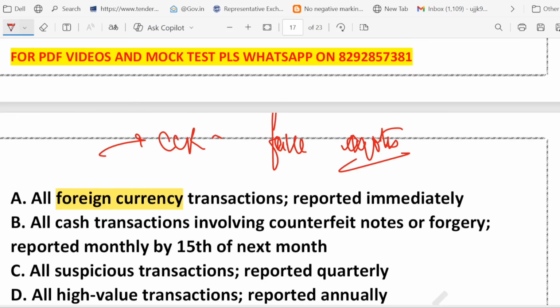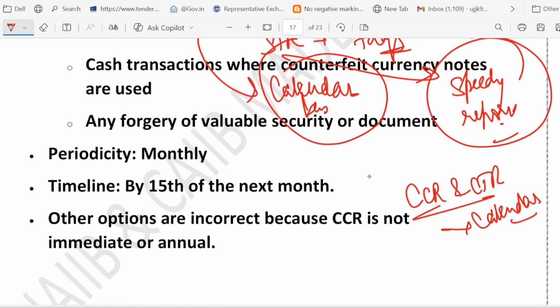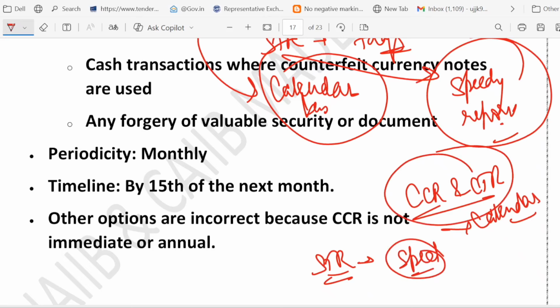What about option B? Option B is correct. Why? Because if counterfeit notes are detected, report monthly by the 15th of the next month. If you detect any counterfeit note or forgery, report it by the 15th of the next month. So friends, just remember this: CCR and CTR, they follow the calendar. What about STR? STR needs speed. That means weekly, and they are monthly. This way you can remember it.